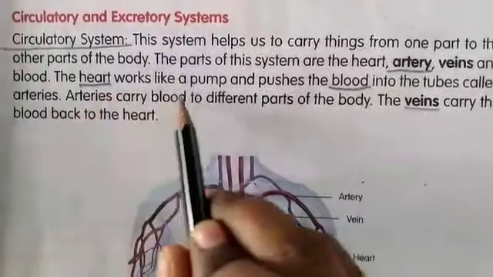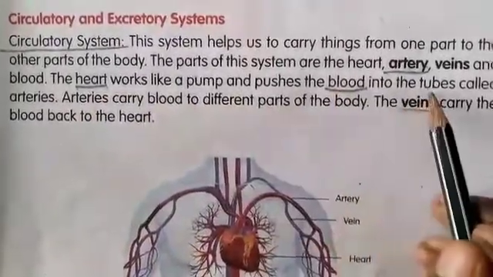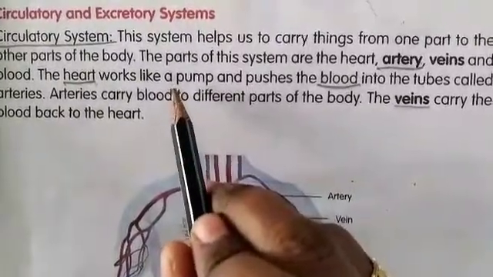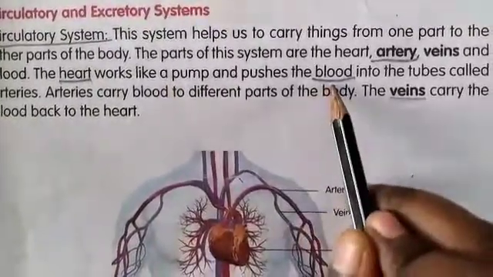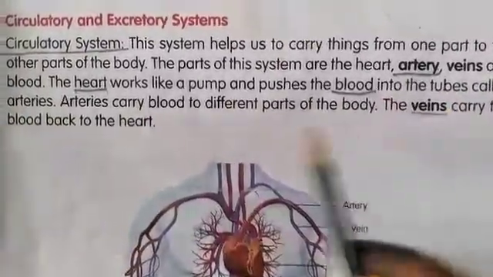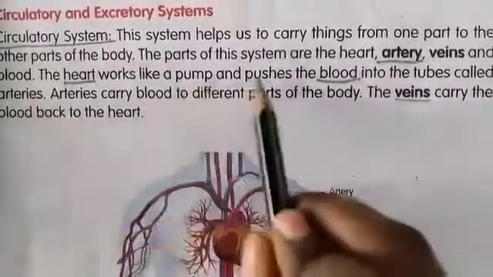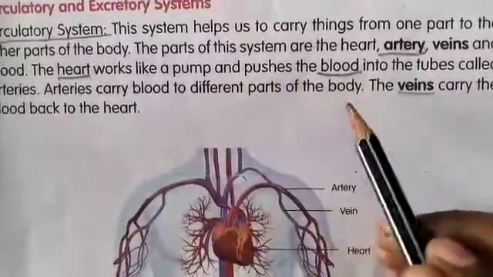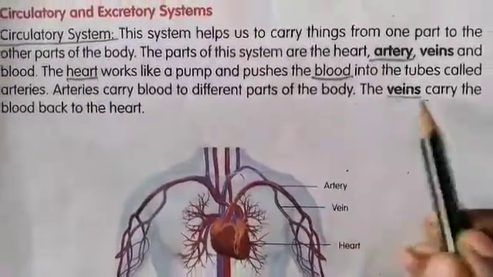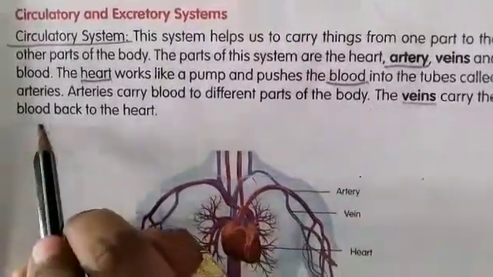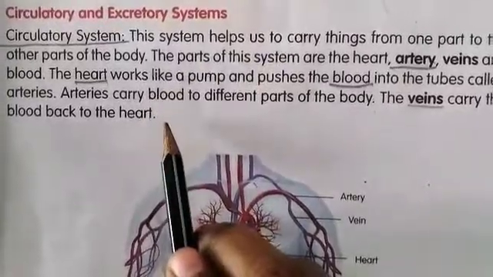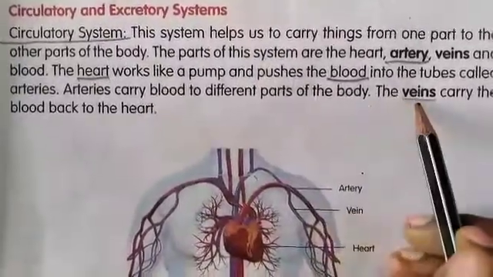The heart works like a pump and pushes the blood into the tubes called arteries. How is the heart working? It works like a pump and pushes the blood into the tubes called arteries. The arteries help to pump the blood to different parts of the body, while the veins carry blood back to the heart. From the heart, the arteries carry blood to all parts of the body, whereas the veins carry blood back to the heart.